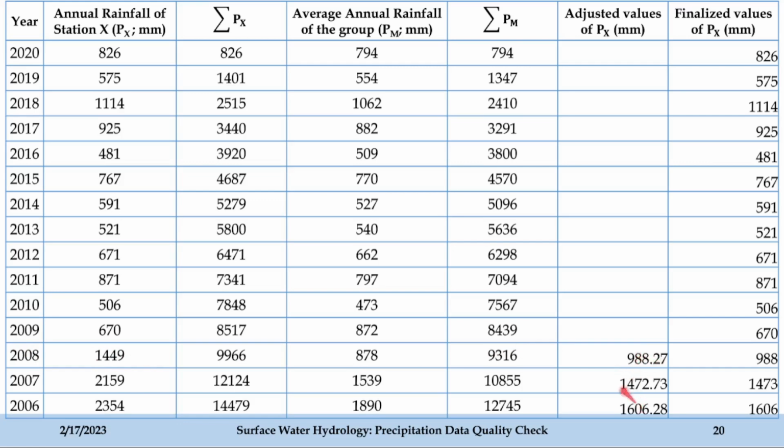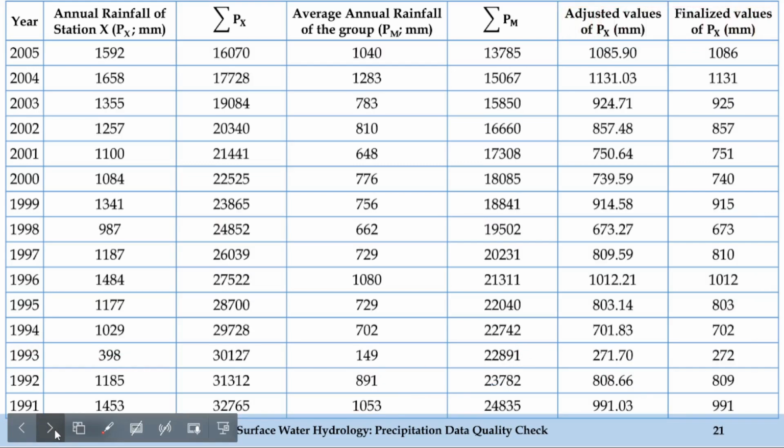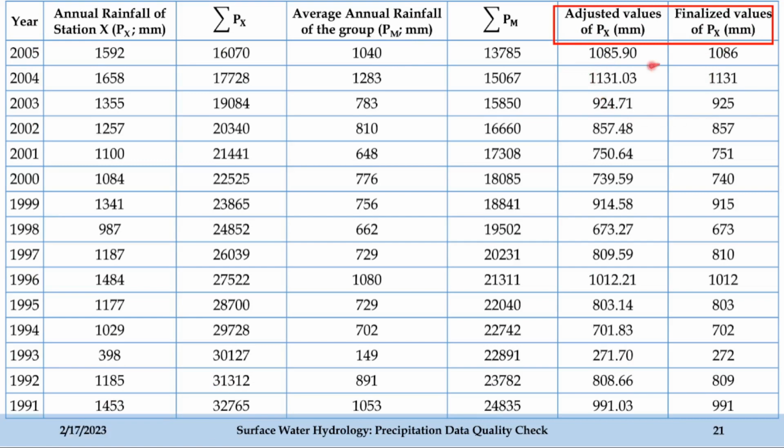And likewise, we have performed this for each of the rows. The same calculation has been performed for 2005 to 1991, and these are the new adjusted values that we have obtained. And these are the finalized values. So what are finalized values? We are just rounding off to the nearest integer. So 1085.9 has been rounded off to 1086. Likewise for other values. So these are the finalized values of Px that we have obtained.